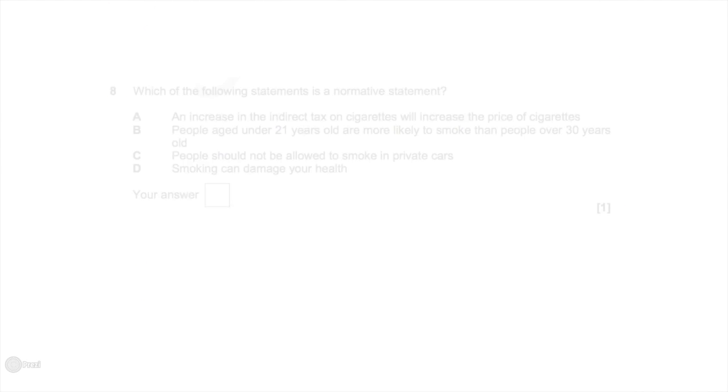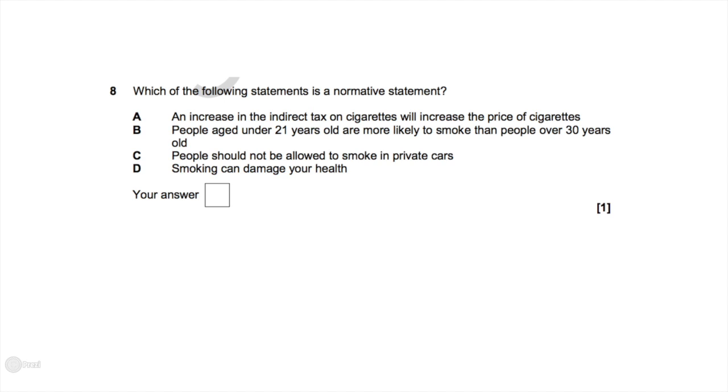Question 8 asks, which of the following statements is normative? A normative statement is something that cannot be tested, whereas a positive one can be tested. For these questions, because there are 4 options, you can just look at them and see, because they would always do 1 of what they're asking for and 3 of the other one. So the first one, an increase in the indirect tax on cigarettes will increase the price of cigarettes. That can easily be tested.